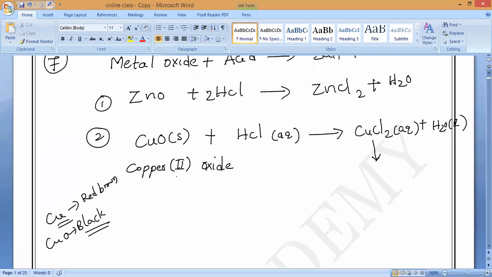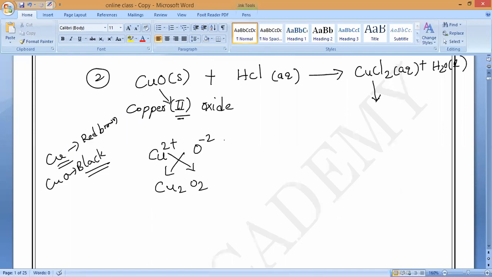Copper oxide we can also call copper 2 oxide. Why is it called copper 2 oxide? Because Cu2+ and O2-. If we write the formula, Cu2O2 will come. That is why it is called copper 2 oxide. But we have to write it in the lowest fraction so that both get cancelled. So we get copper oxide, CuO. We can also call it cupric oxide. Please all of you remember cupric oxide.